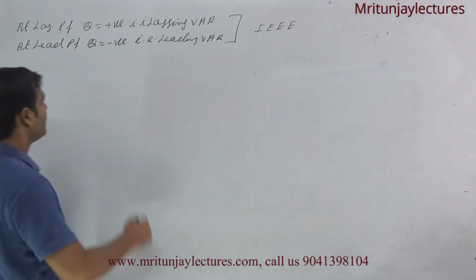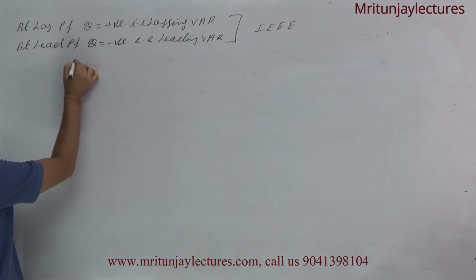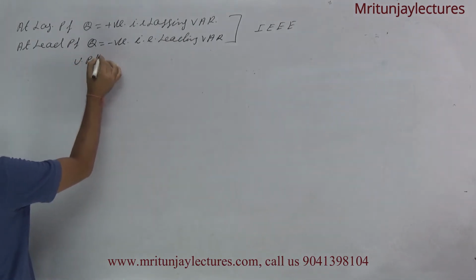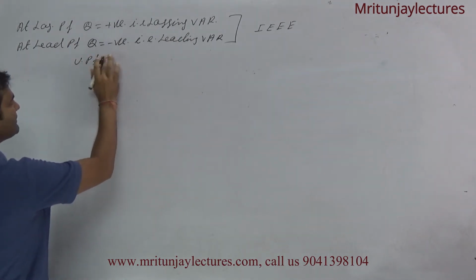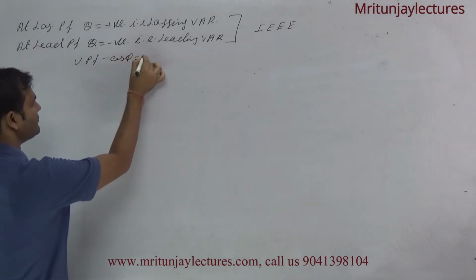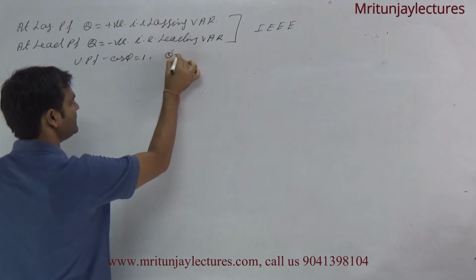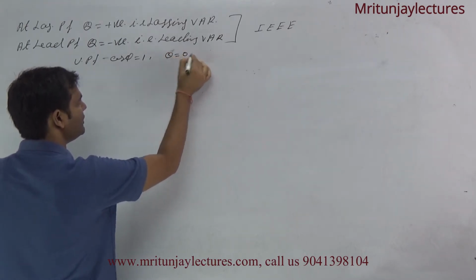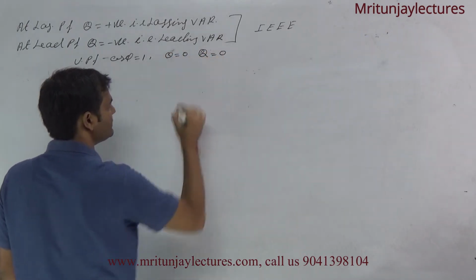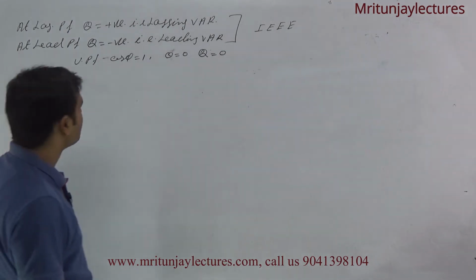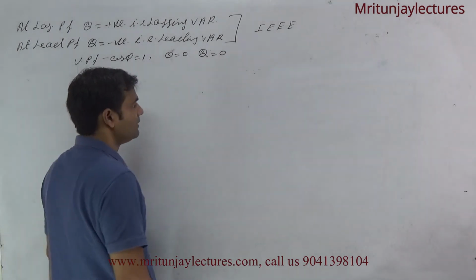Now from unity power factor, UPF, what about cos phi? Cos phi is equal to 1, and what about theta? Theta, that is phi, is equal to 0, and what about Q? Q is 0. Clear? From unity power factor.